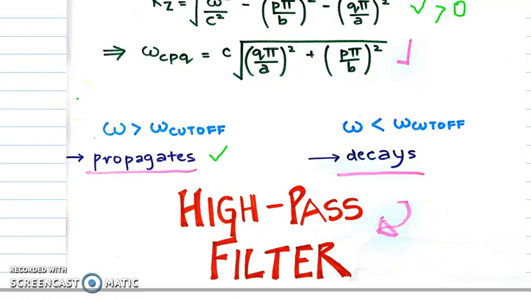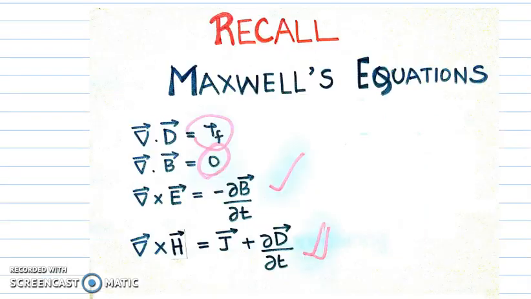This is a typical behavior of a high-pass filter. To understand better the application of waveguides, we'll have to understand modes. And to understand modes, we need to understand the various components that are present. That is, we need to revise Maxwell's equations. The first is the Gauss's law, which we already know. This is the Gauss's law for magnetism, the Maxwell-Faraday induction law, and this is the Ampere-Circuital law with Maxwell's correction.